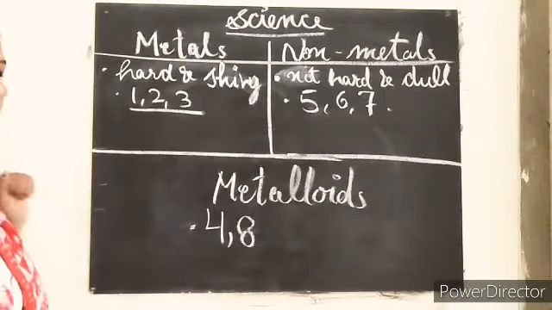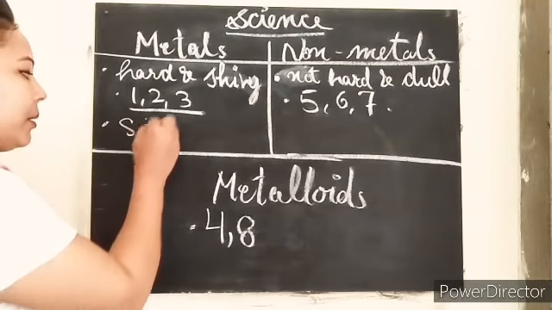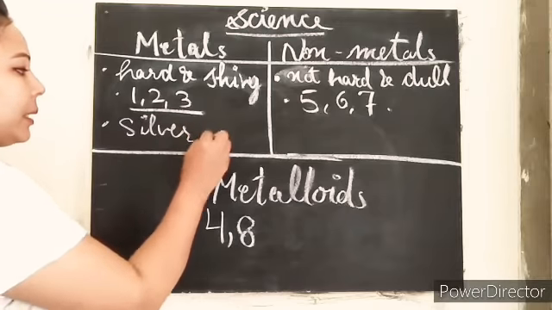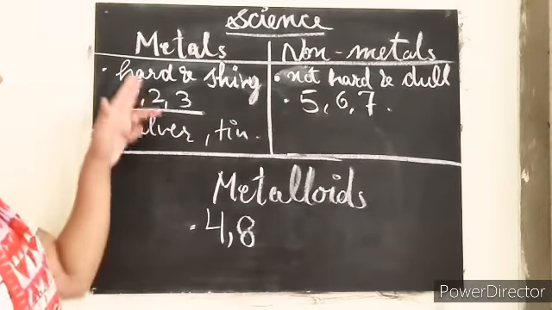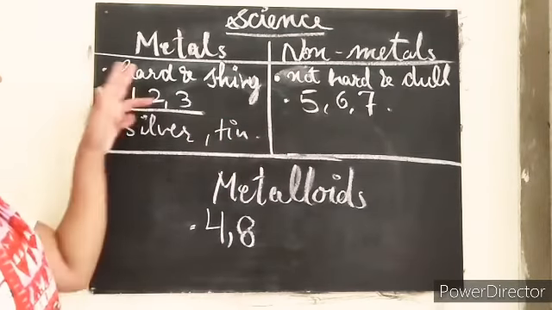First of all, metals like silver, tin. So these can be the examples for metals. And if we talk about the non-metals, then sulfur and phosphorus.